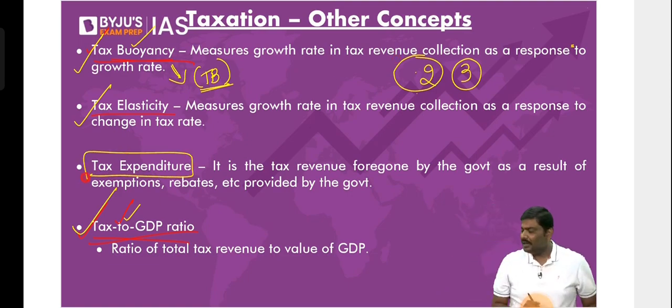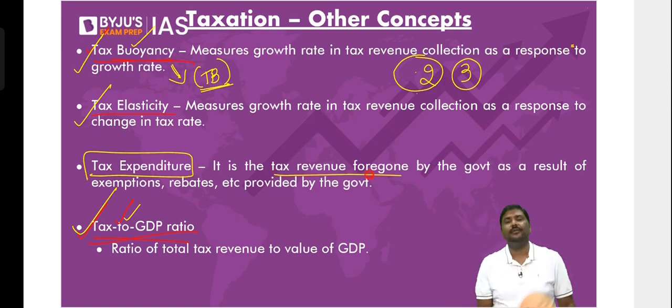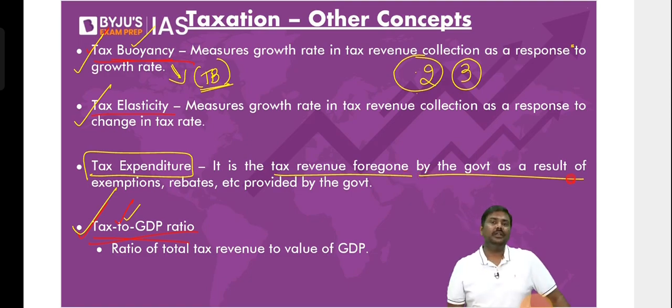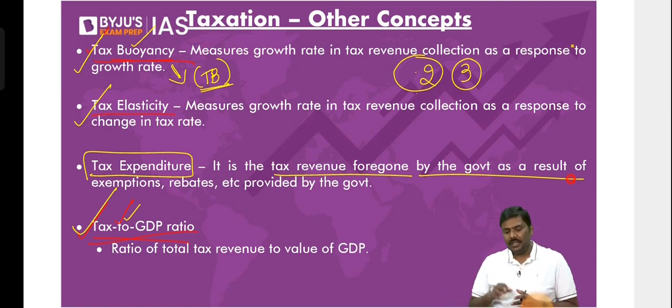And finally, one more term here, tax expenditure. What do you mean by tax expenditure here? Follow this very carefully. It is the tax revenue which is foregone by the government because the government is giving certain exemptions or rebates. That is the definition. I'll repeat the statement here. What is tax expenditure? Tax expenditure simply means it is the revenue foregone.